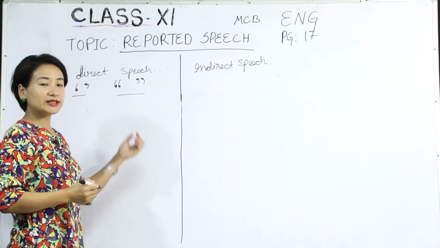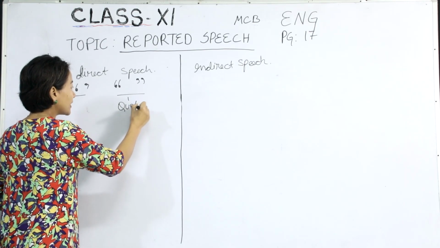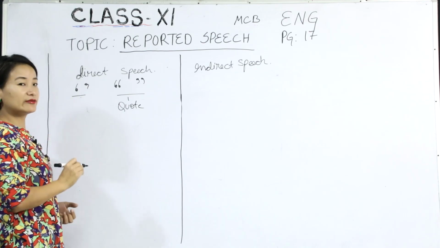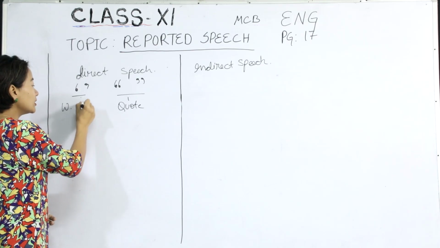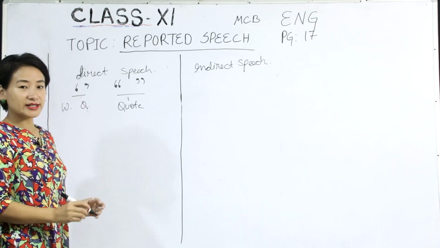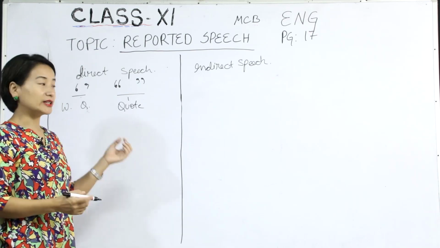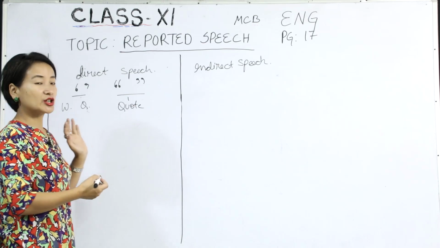When we are using double, we are quoting. When we are using single inverted commas, we are quoting, no doubt, but within a quote. So that is the difference. If you see that a speech is written within inverted commas, that means it is direct speech.